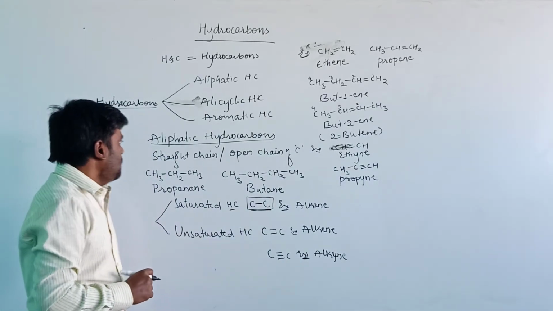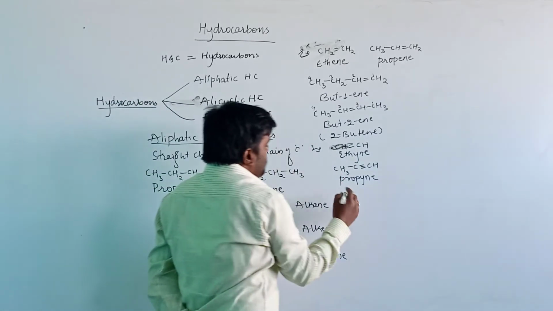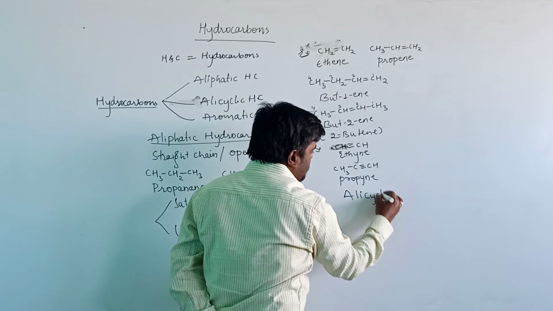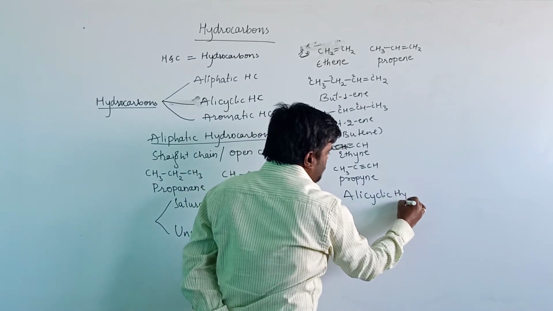Then let us see the next one, that is alicyclic hydrocarbons.